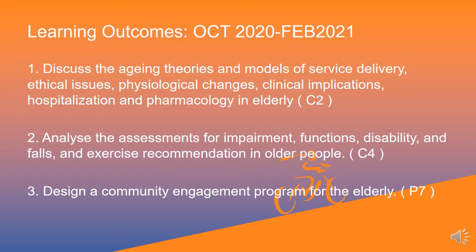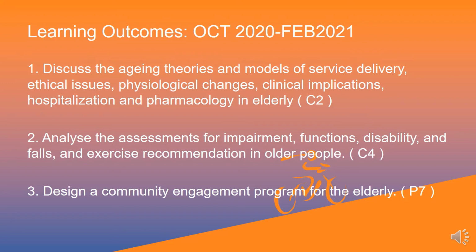So we have compressed the learning outcomes to only about 3. These learning outcomes will be implemented only for students registered for October 2020 to February 2021.